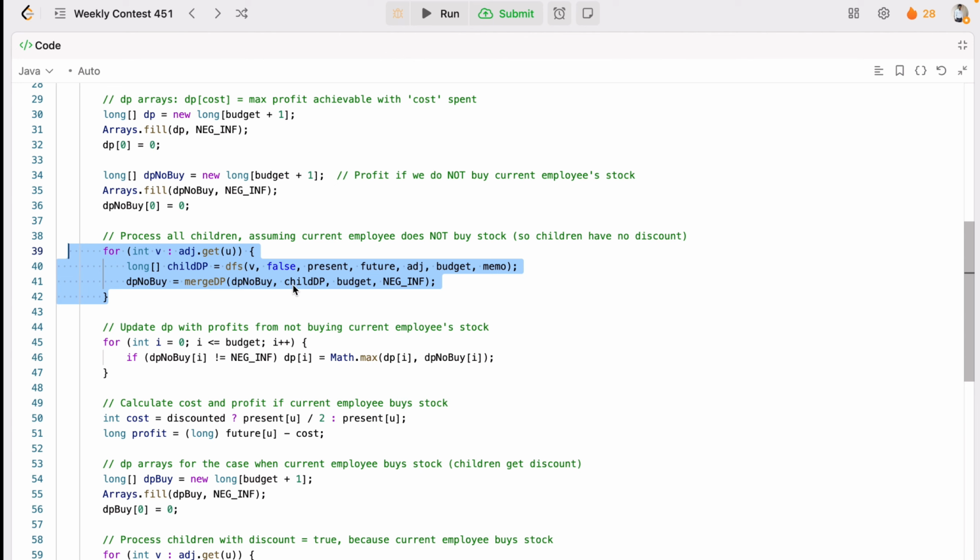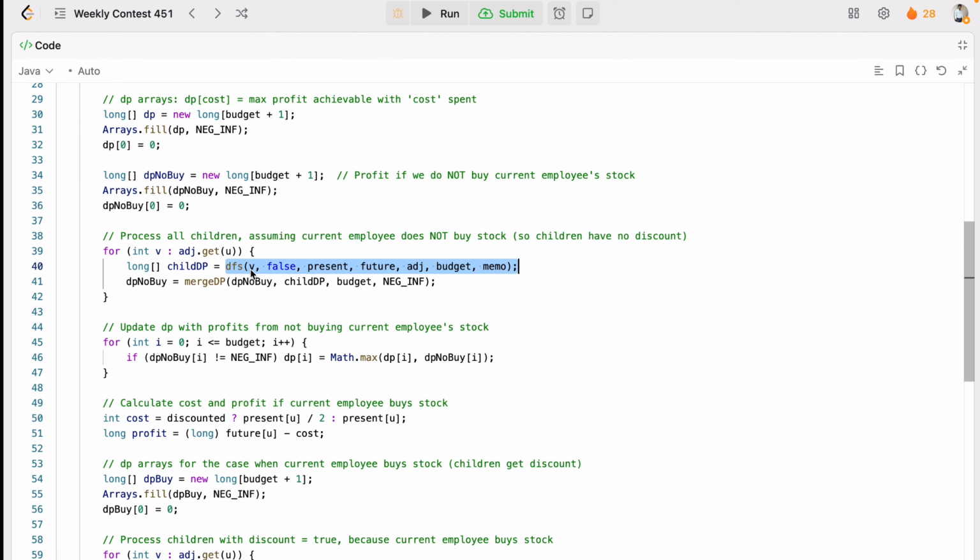In that case, we'll write the code like this. We'll process all the children. We assume that the current employee does not buy the stock, and for that we'll create the DFS. Internally it will again go from U to V, meaning the edge node, the connected node. You can say its neighbors, so all the neighbors will be traversed like this.